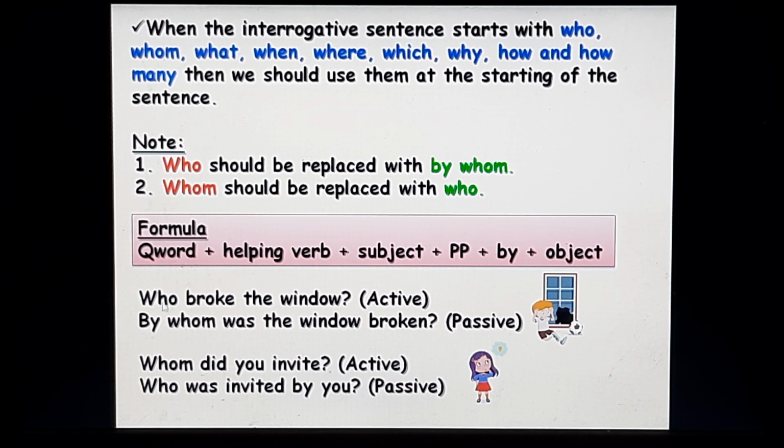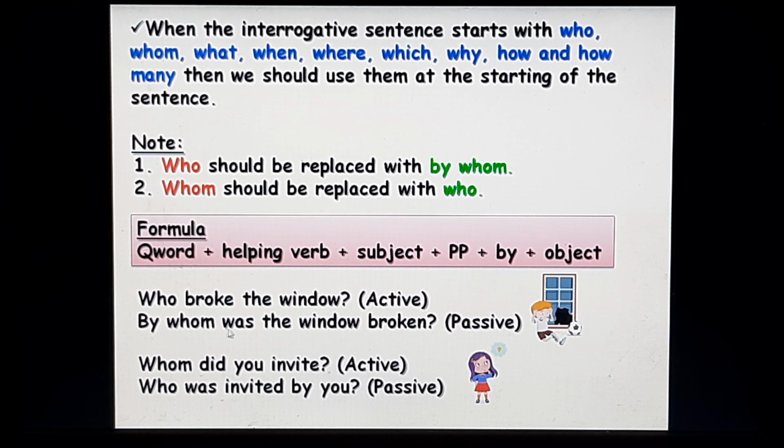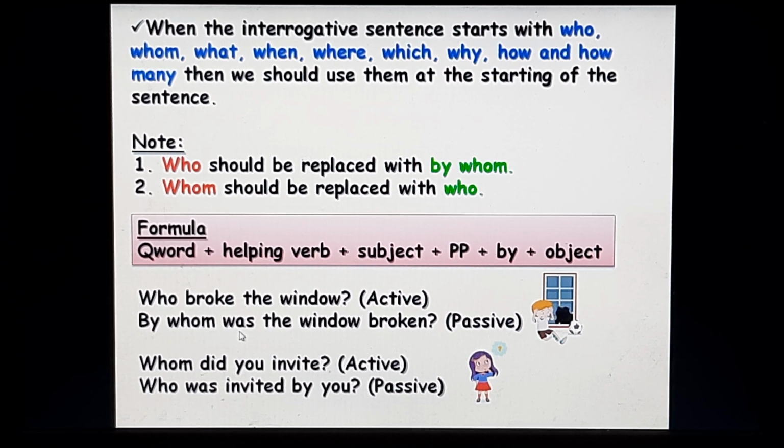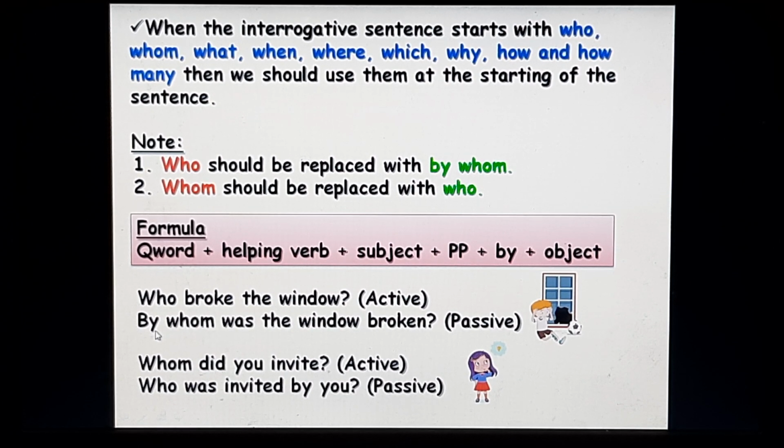Let's see the examples. Who broke the window? Active voice. So, who should be replaced with by whom. By whom. Broke is past tense, so we use past auxiliary. For singular, was the window. Past participle of broke is broken. So, by whom was the window broken is your passive form. We need not use by again because by comes at the beginning of the sentence.